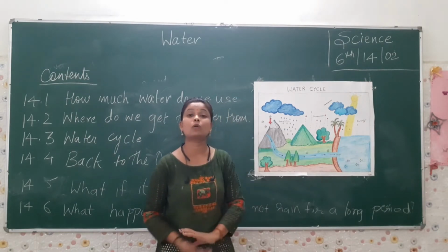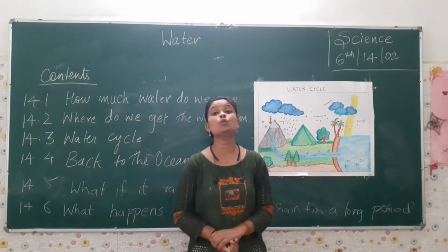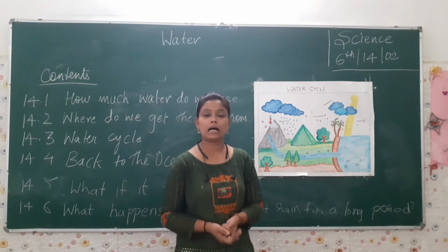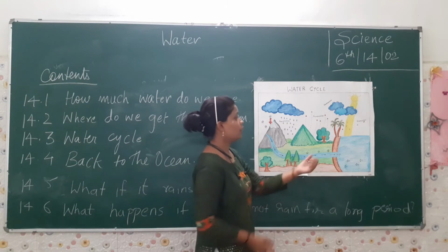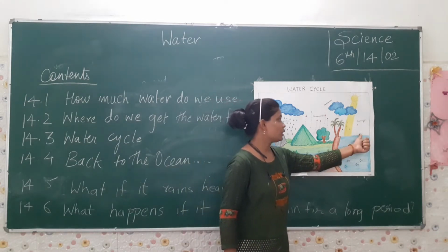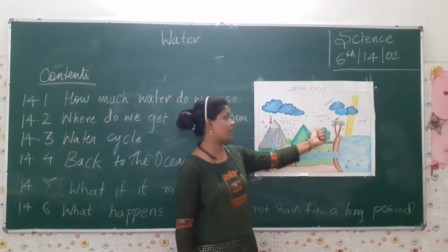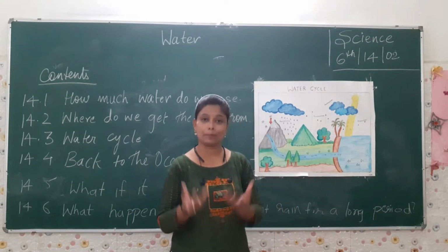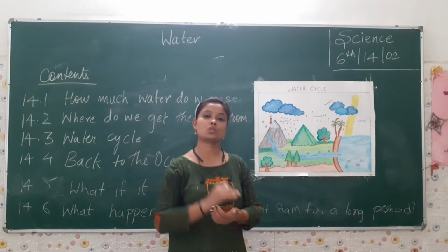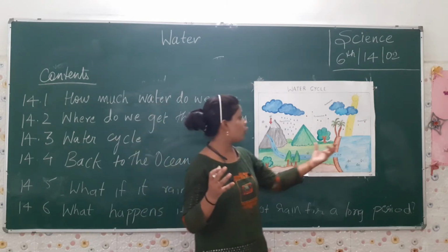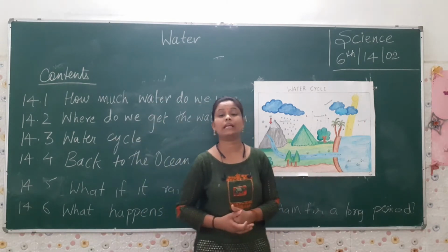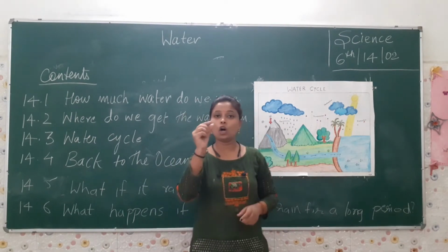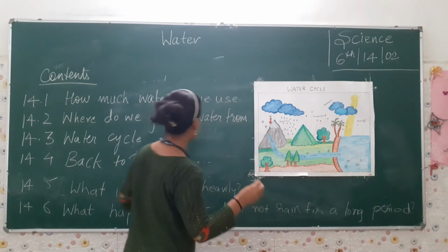We have studied about transpiration, that unused water also goes up in the form of water vapor. It means both this evaporation as well as transpiration. By these two methods, water goes up, and as it reaches too high, the water vapor changes into liquid form and makes a condensation. All small dots like this.